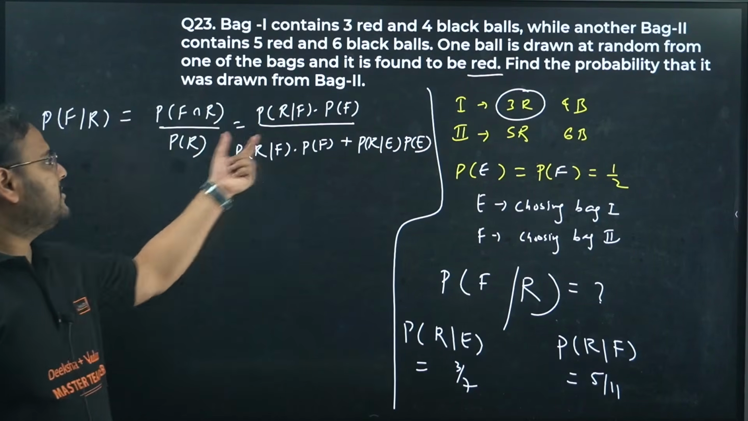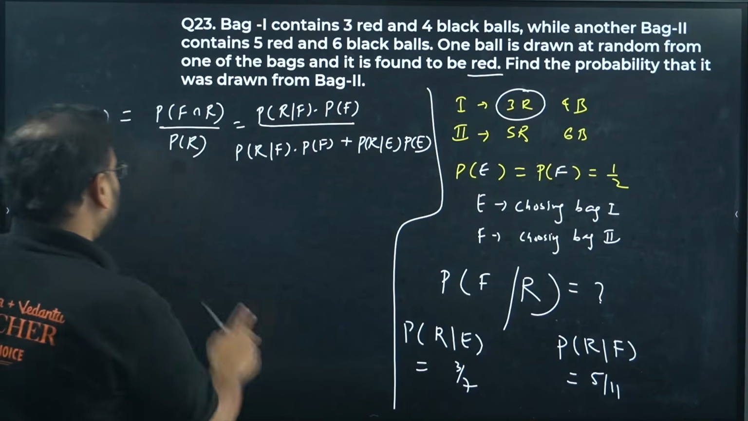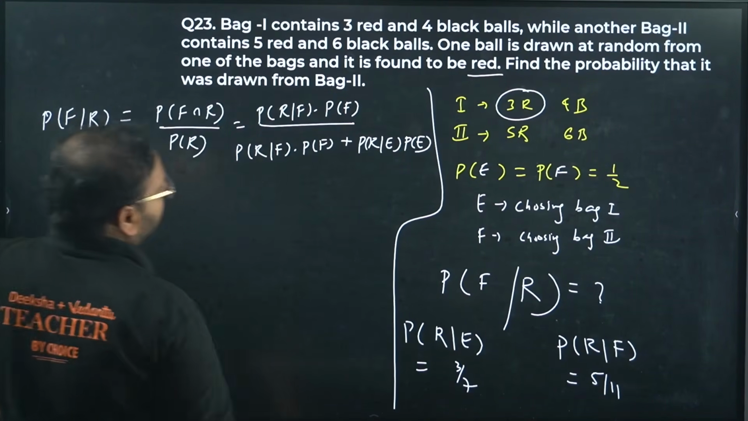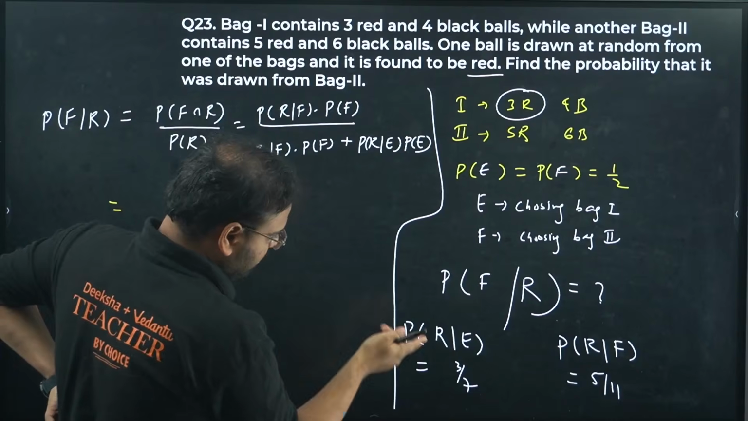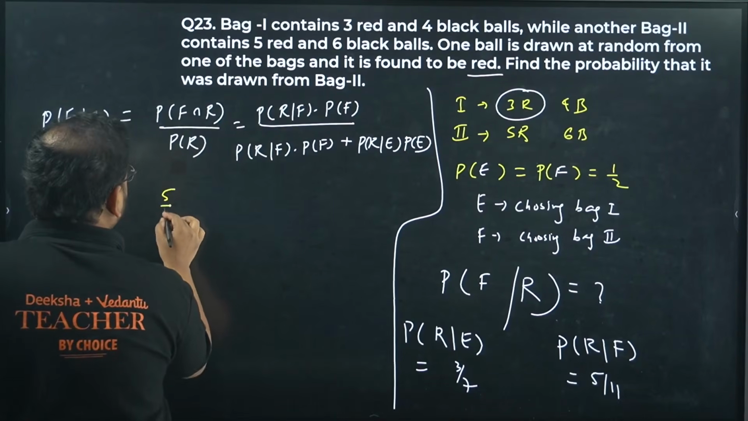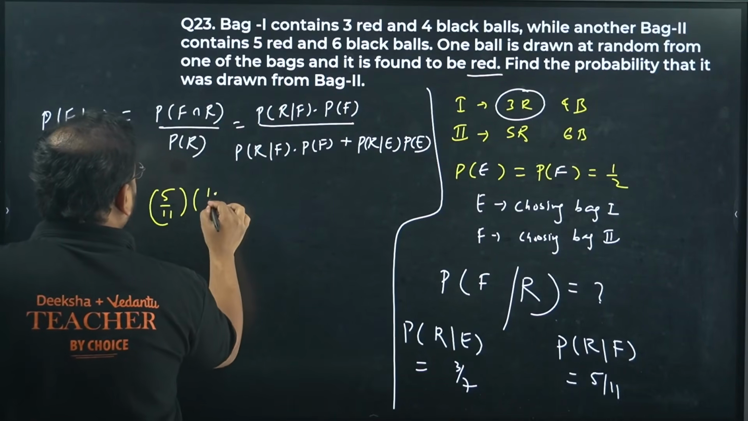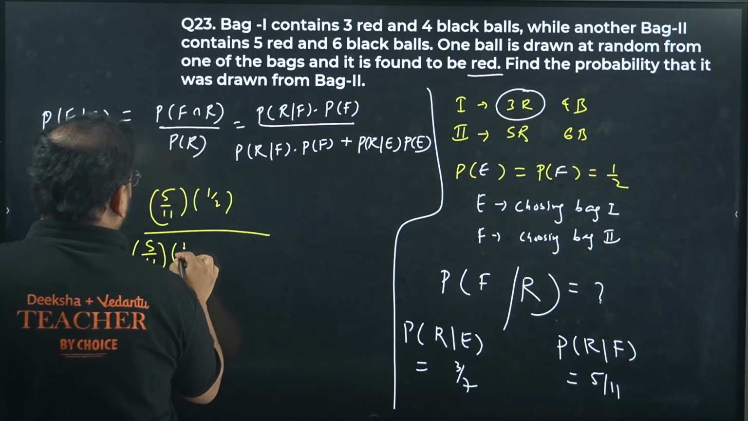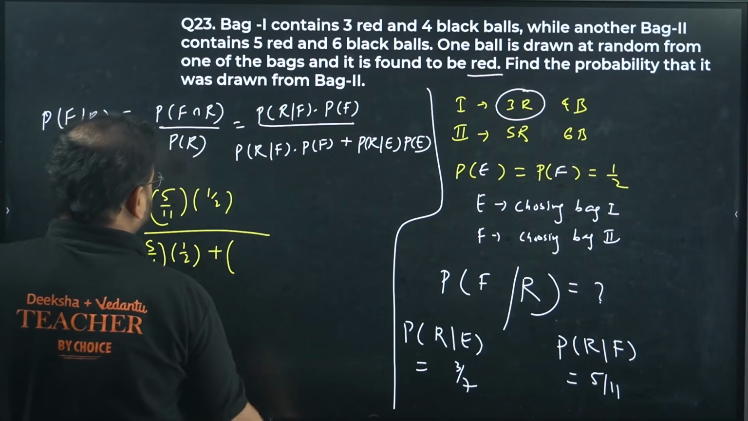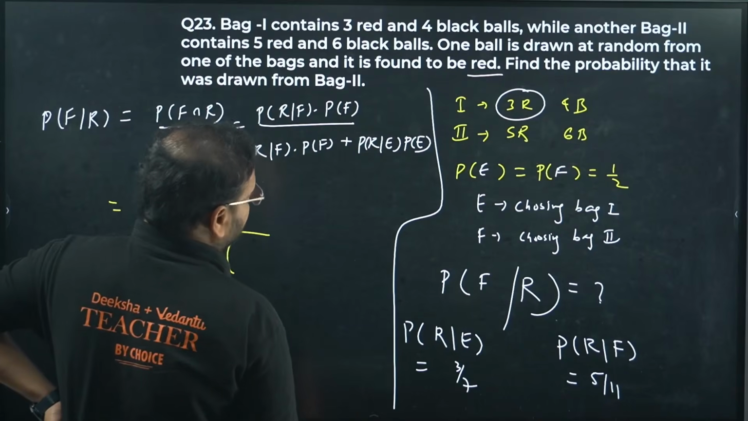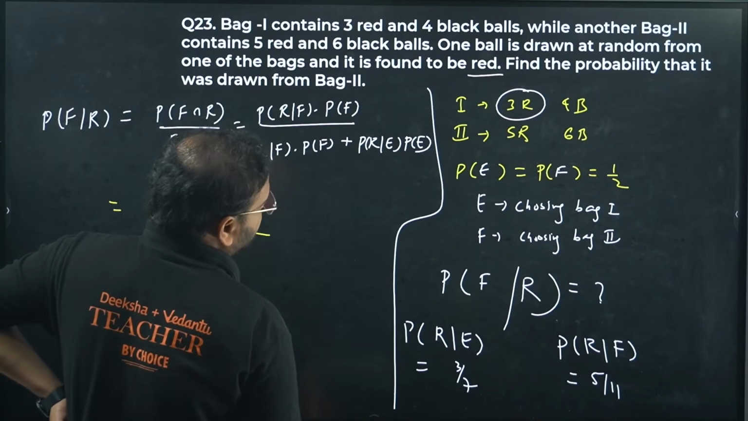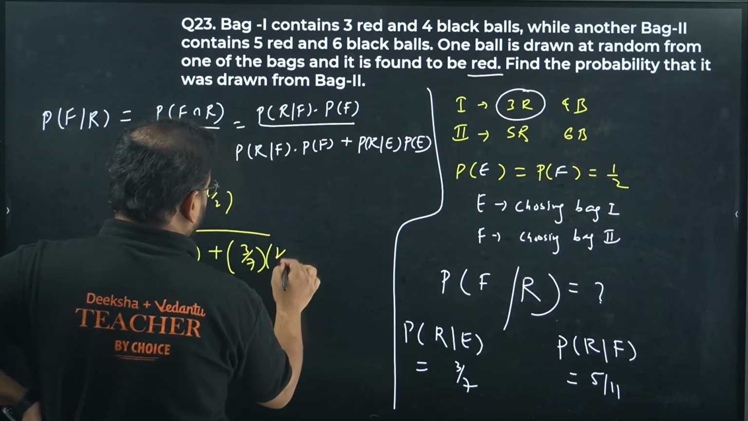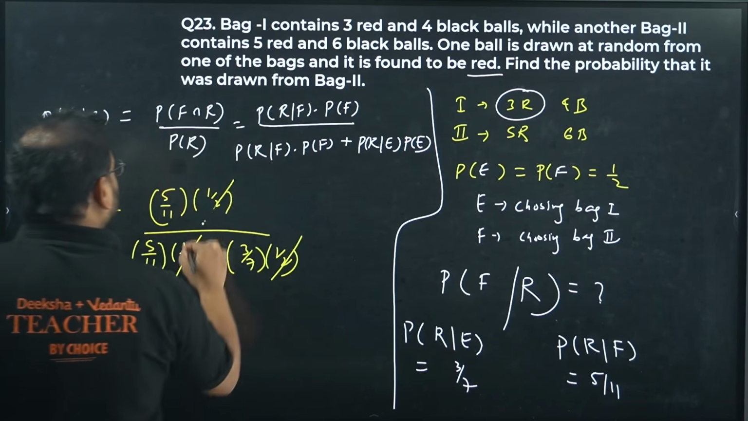This represents total probability, this represents the conditional probability. I hope you got that. We have the values, let's find the result. P of R∩F into P of F: 5 by 11 into 1 by 2, upon the same thing, 5 by 11 into 1 by 2 plus P of R∩E, again 3 by 7 into 1 by 2. The 1 by 2 cancels.